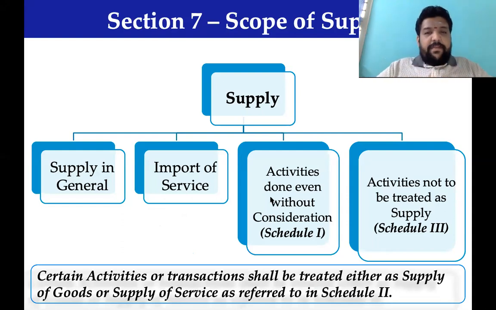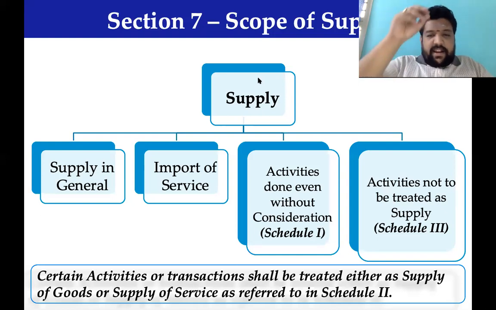Supply in general. In case of import of service, how it would be treated. Certain activities done even without consideration are treated as supply. Certain activities are neither treated as supply of goods nor treated as supply of service, in short called no supply. Once there is no supply, there is no GST. First of all, to levy GST, it should be either goods or service. Schedule 3 says all these transactions are neither supply of goods nor supply of services. So everything goes out of the kitty.